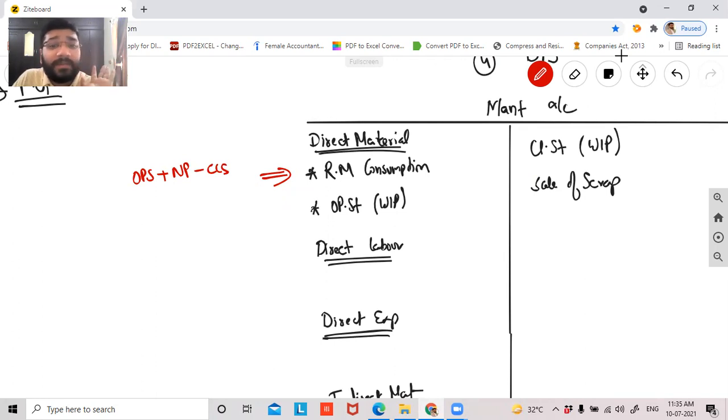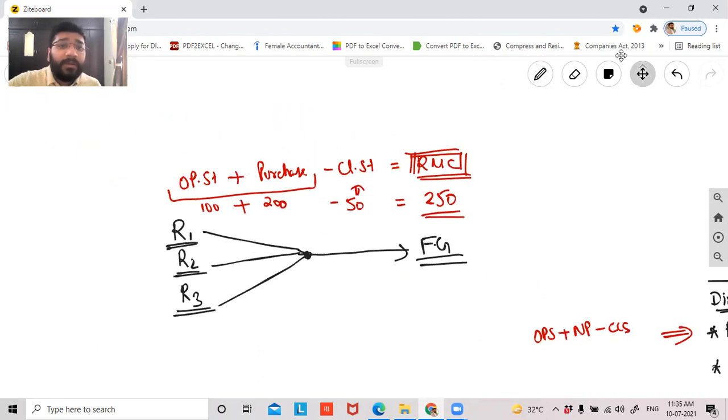I will record the consumption straight away. You will not record opening stock, purchase, and closing stock. That will happen only with regard to the traded goods in the trading account. For raw material, we always record the consumption. Guys, am I clear or not clear? Yes, sir. Clear, sir. Now, next point.